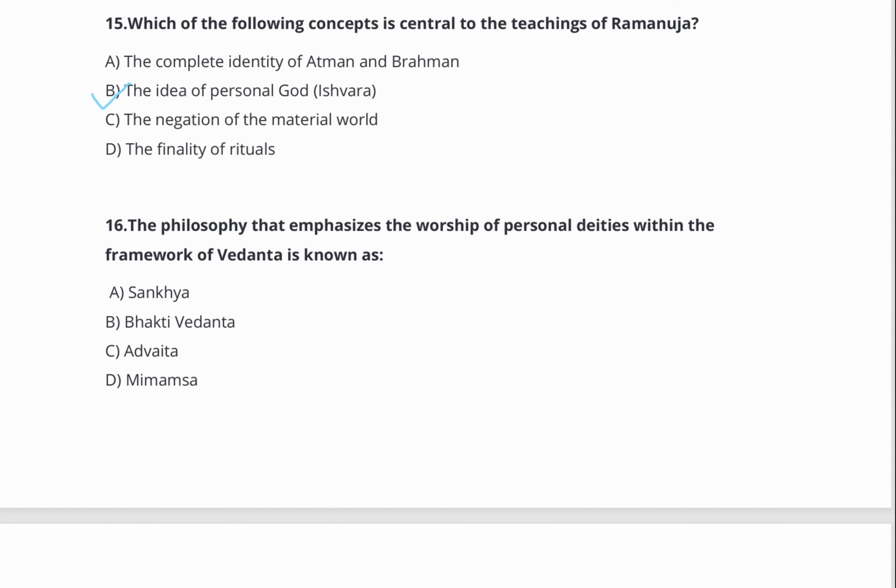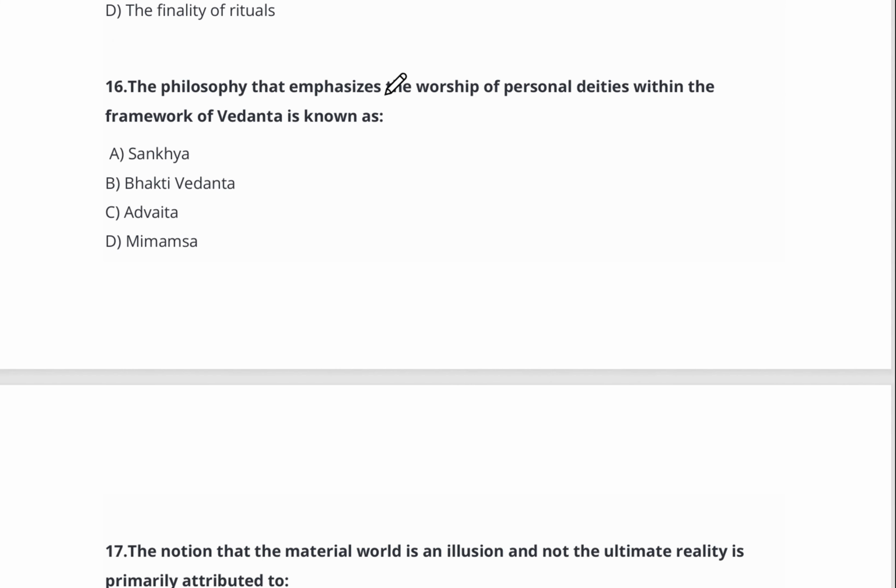Now, question number 16. The philosophy that emphasizes the worship of personal identities within the framework of Vedanta is known as option A, Sankhya, option B, Bhakti Vedanta, option C, Advaita, option D, Mimamsa. The right answer for this question is option number B, Bhakti Vedanta.